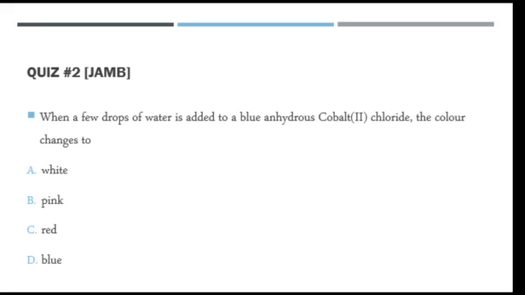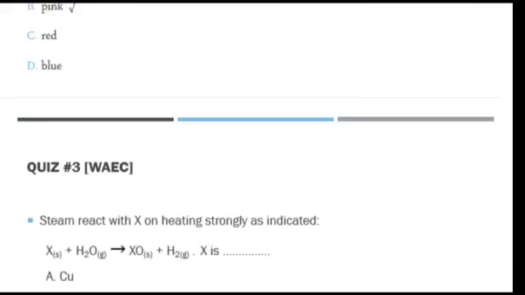All right, so let's take a look at these quizzes. This is number 2 quiz. When a few drops of water is added to blue anhydrous cobalt-2 chloride, the color changes to pink. It is from blue to pink, while copper sulfate changes from white to blue. So the answer is B.